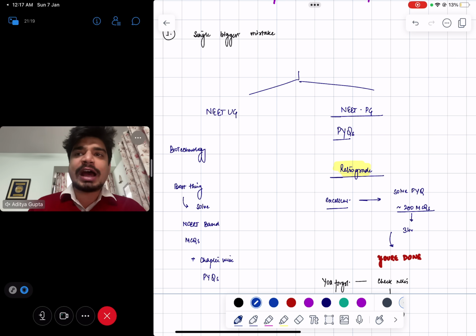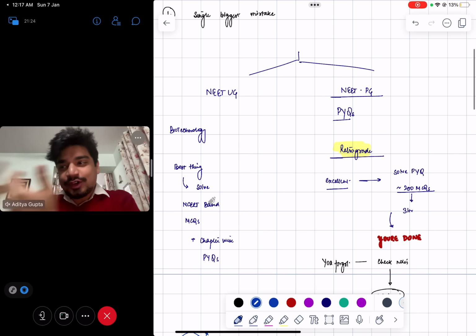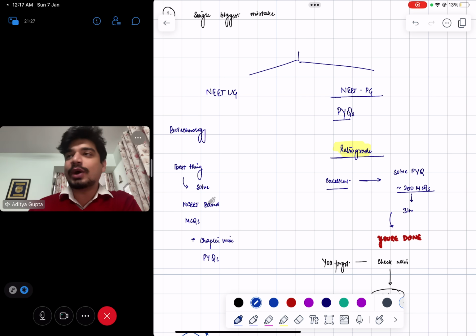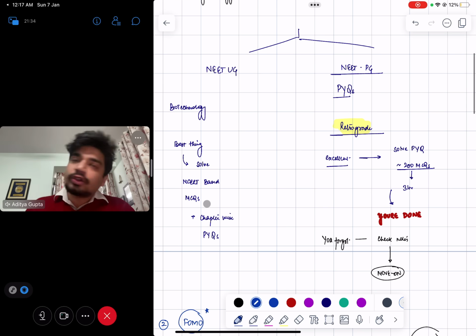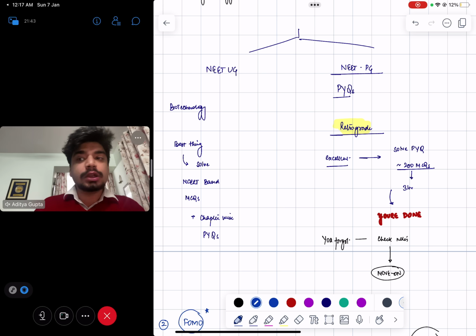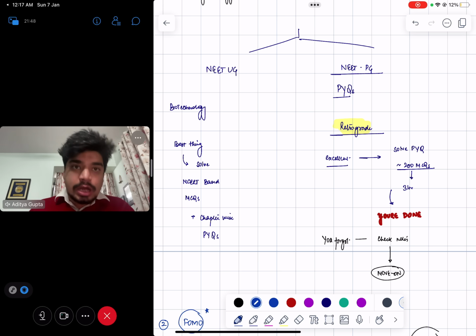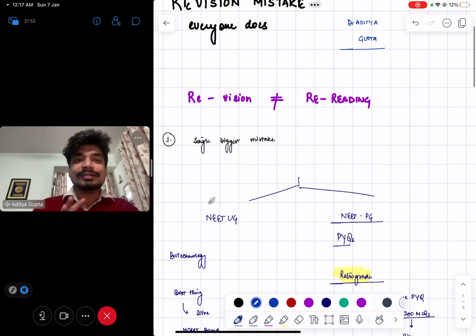Take any app. I have an app. Every YouTuber, I'll say, has an NCERT-based app. You have your own multiple books that have NCERT-based MCQs. But anything that has NCERT-based MCQs and previous year questions, solve those previous year questions, solve those NCERT-based MCQs, and see what you don't remember right now. Then read that particular thing from NCERT, and then do a quick reading of the entire chapter, and that's it. Not that every line I'm spending 10 minutes on. Even if you're rereading stuff, it has to be quick reading.